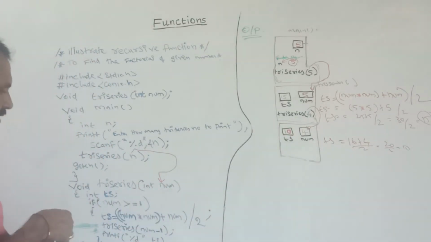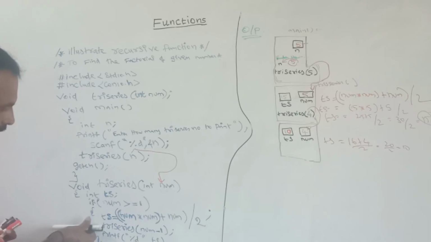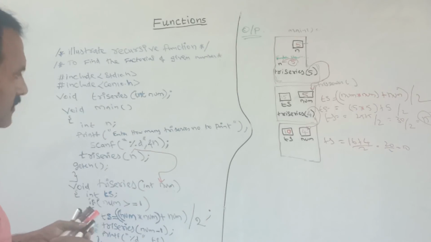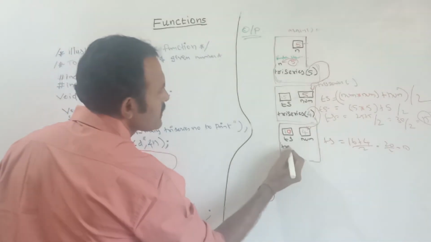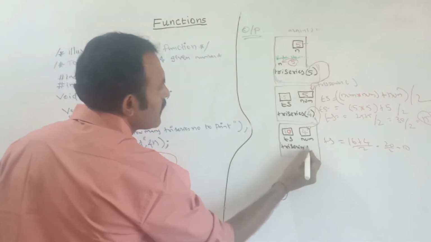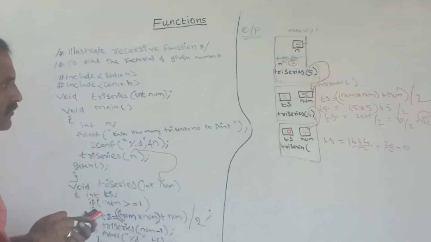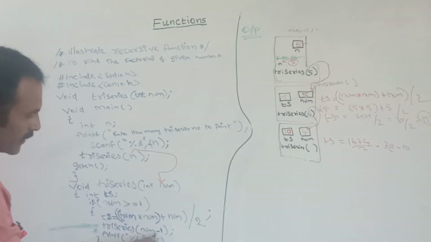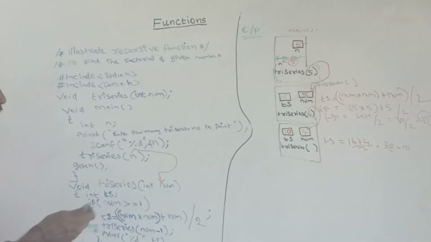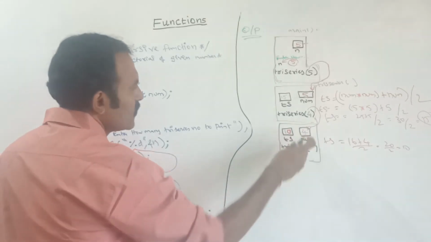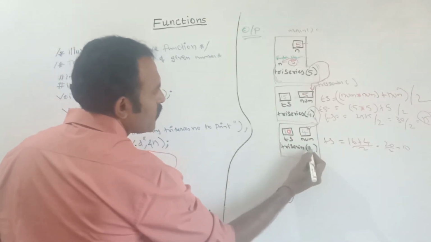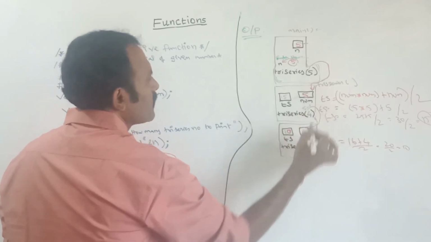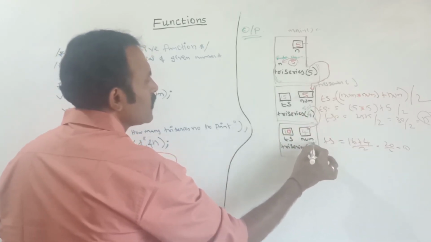Once TS value is created, next I am calling this tri series function. Here tri series, I am passing the value num minus 1. That is, what is the value of num? Num value is 4. That is 4 minus 1 is 3. This one is 5 minus 1. This one is 4 minus 1.